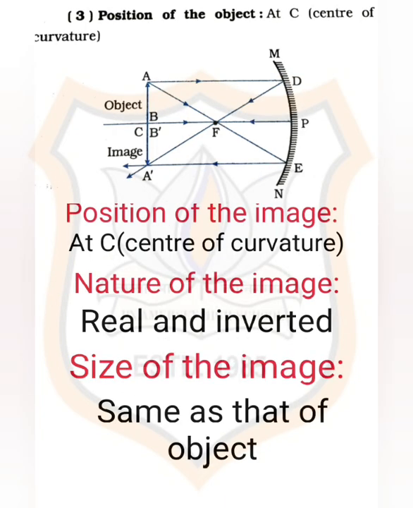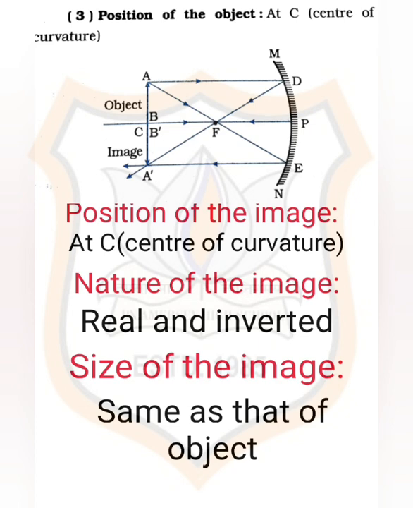Third case: when the object is placed exactly at the center of curvature. Let us observe the diagram. Here AB is the object placed at the center of curvature. Rays coming from here strike the reflecting part of the concave mirror MN, and after reflection these rays intersect at a point, where A dash B dash, the image, is formed.